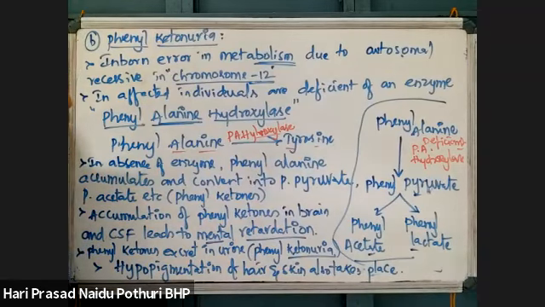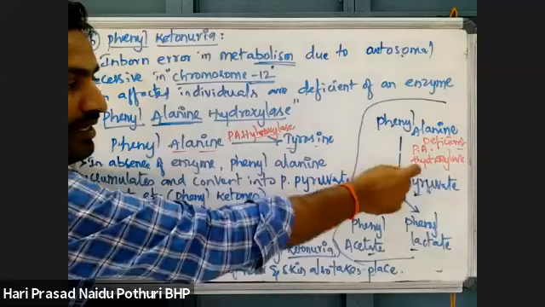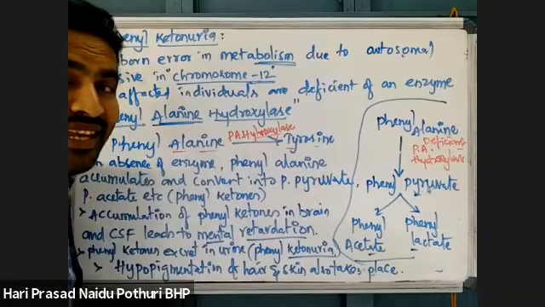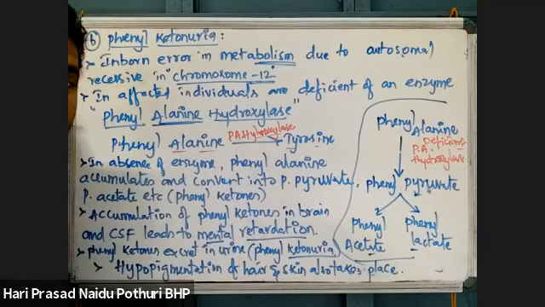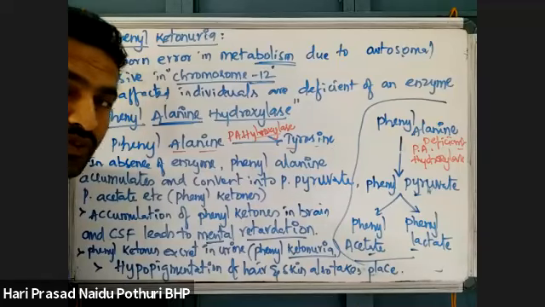Listen once more. Phenylketonuria is an inborn error of metabolism. By birth it will develop because it is a hereditary disorder, developed due to autosomal recessiveness in chromosome 12.